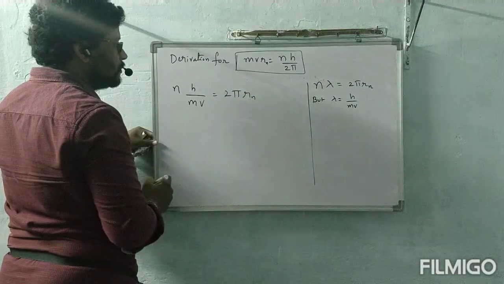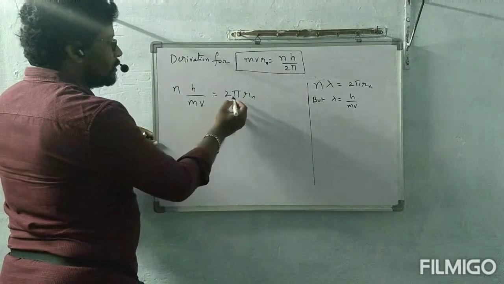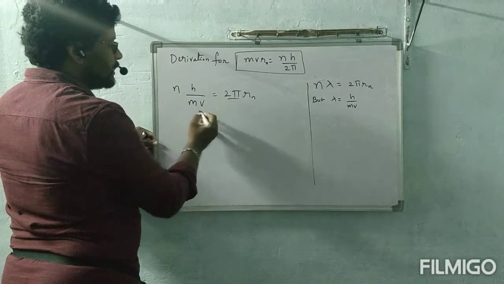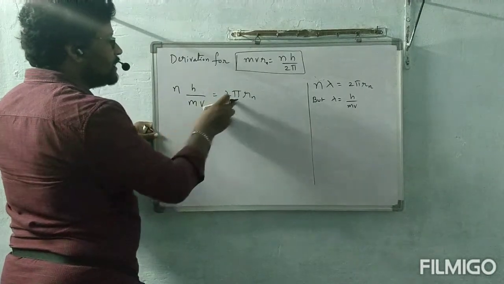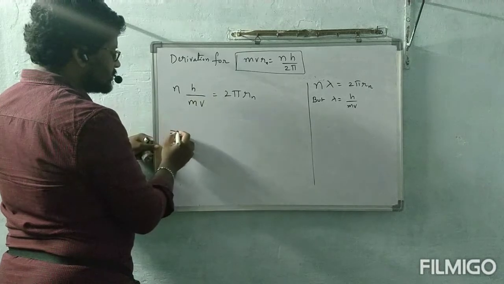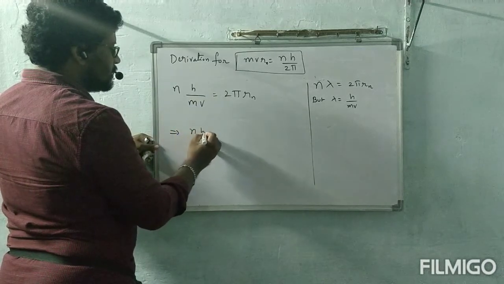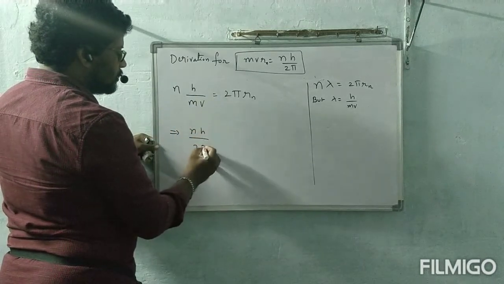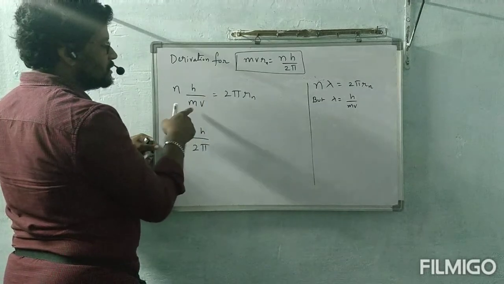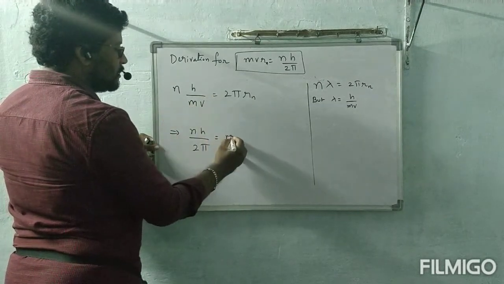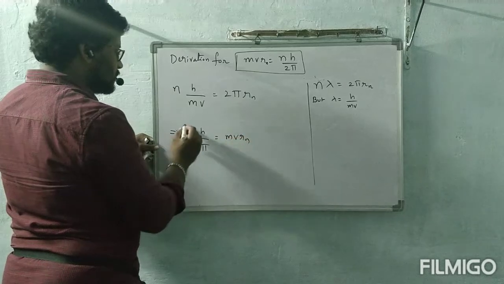Okay, now bring this 2 pi here and mv here. This implies nh by 2 pi. This 2 pi I am bringing here, cross multiplication. mv I am writing here, mvrn.